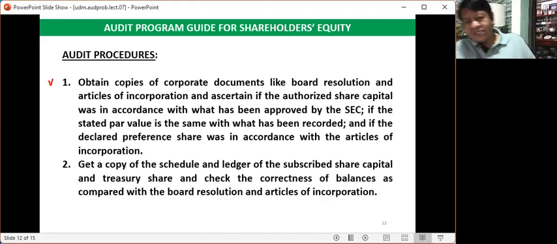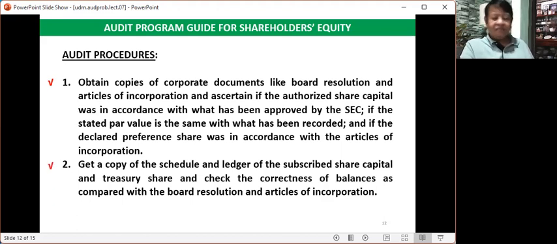That is why it is called a stated value, because it was stated as one of the provisions in the articles of incorporation. Of course, you have to recognize premium whenever the share capital was issued in excess of the par value or stated value.